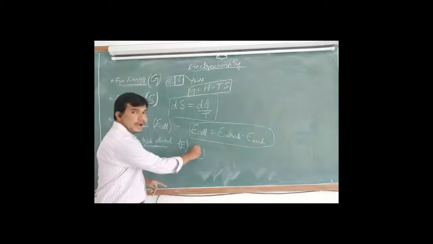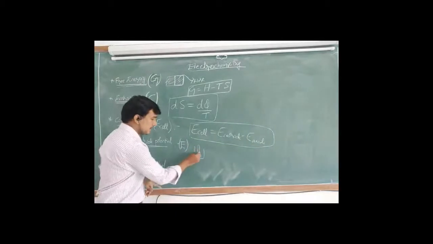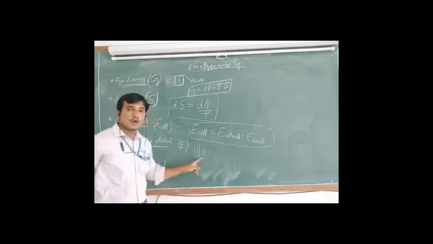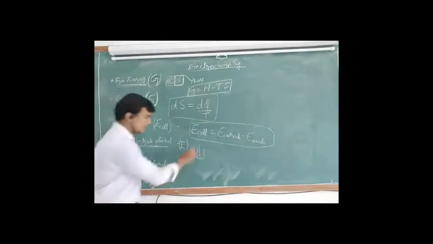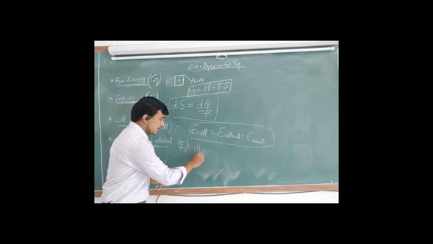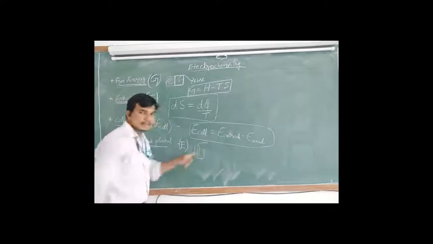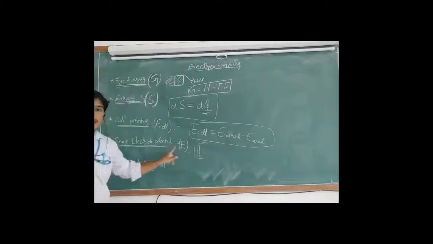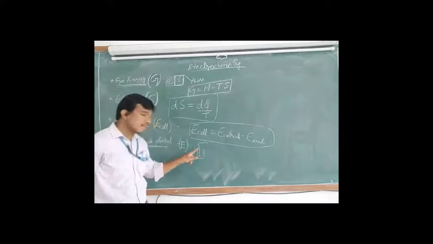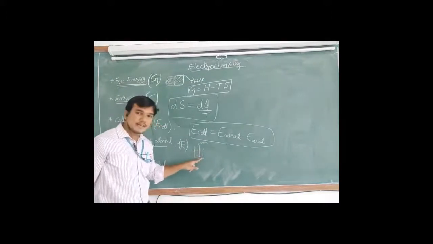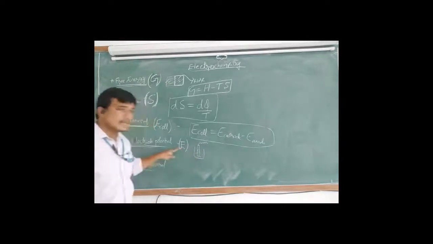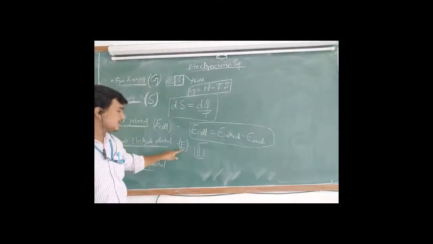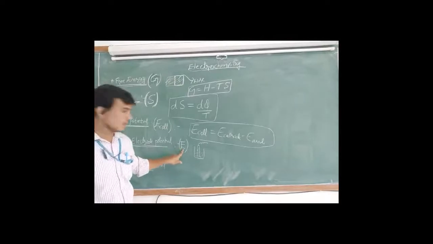If we dip any electrode in its metal ion, it develops a potential. That potential is called single electrode potential. If I dip a zinc electrode in zinc sulfate solution, it gives a potential. That potential is called single electrode potential and it is represented as E.